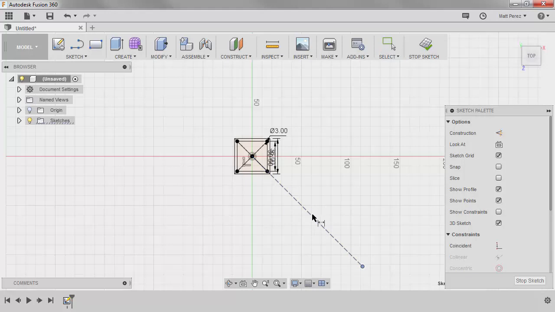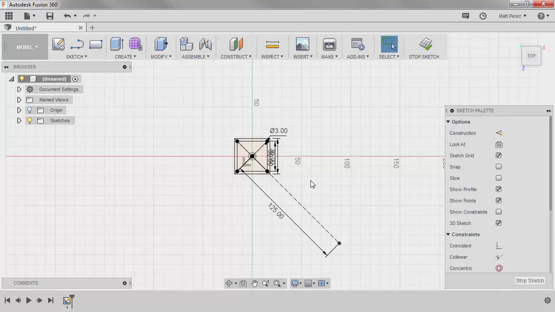I then want to press D on the keyboard and dimension this. So we're going to dimension this line, and we're going to be making a 250 size quadcopter. So we're going to press 125. And that's going to be half of the distance from this motor to the one that's going to be in the back left corner.